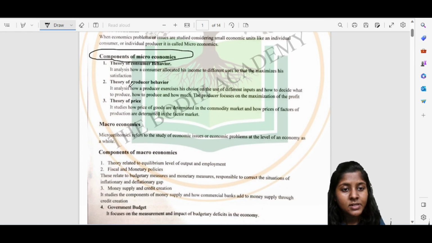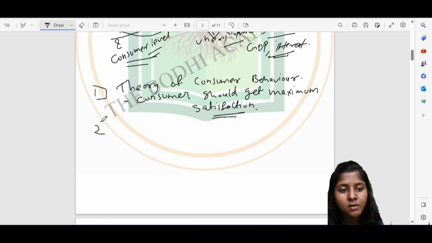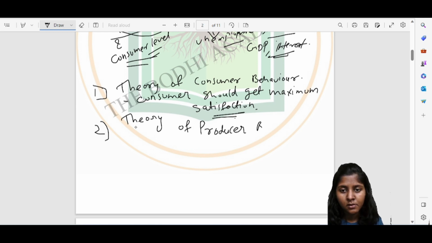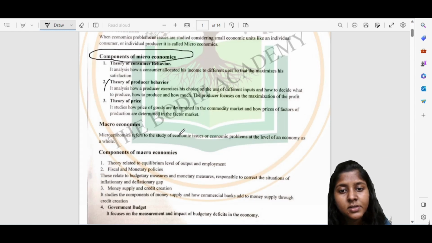Okay, the second one is theory of producer behavior. This is an analysis of how a producer exercises his choice in the use of different inputs. So here the producer exercises his choice on the use of different inputs and decides what to produce, how to produce, and how much.